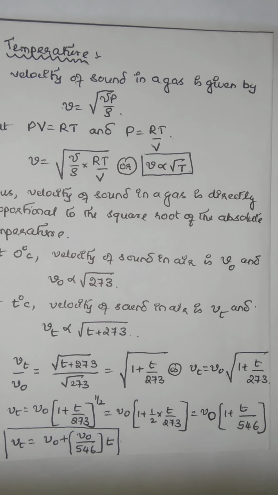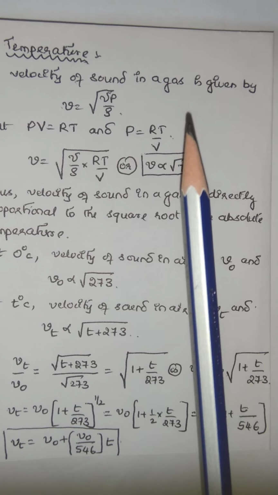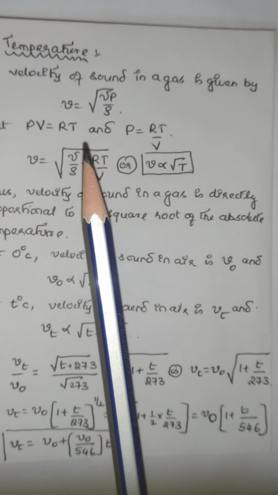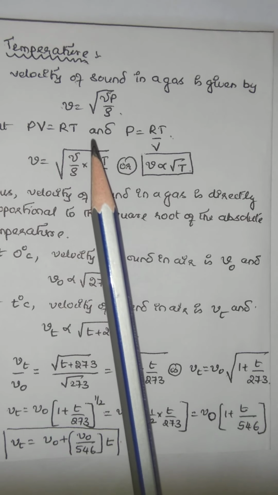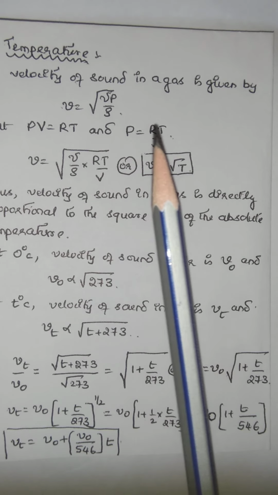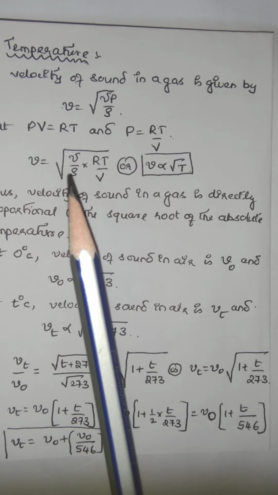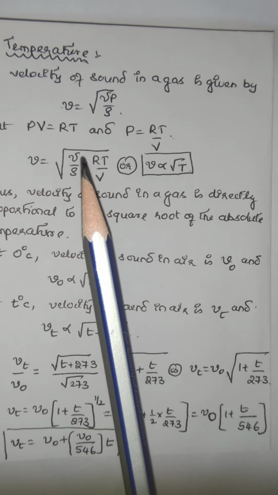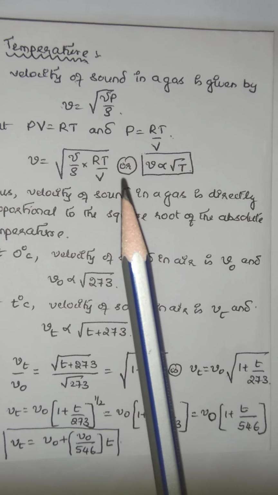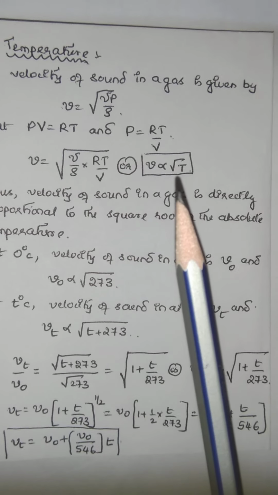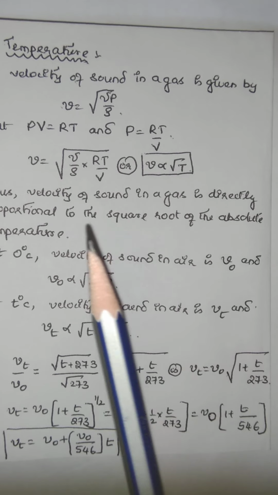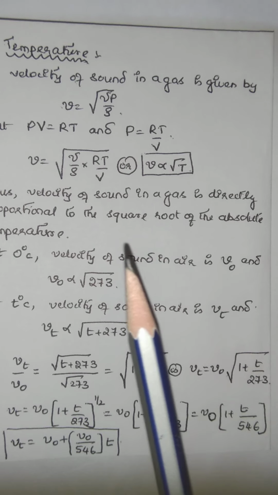Now, what is the effect of temperature? The velocity of sound in air is given by V is equal to square root of gamma P by rho. Now we know that PV is equal to RT, or P is equal to RT by V. In place of P, we substitute RT by V. Then V is directly proportional to square root of T. Therefore, velocity of sound in air is directly proportional to square root of absolute temperature.